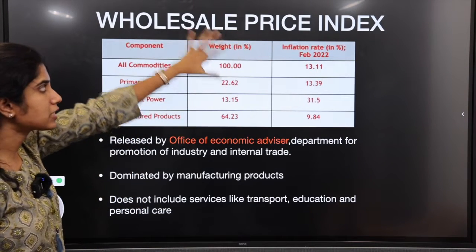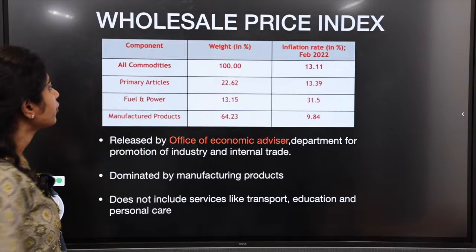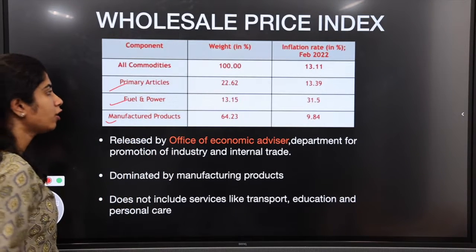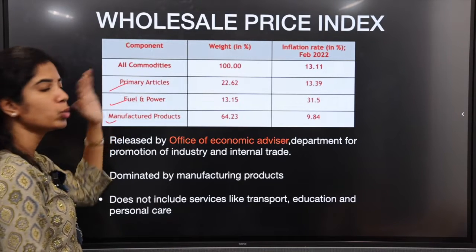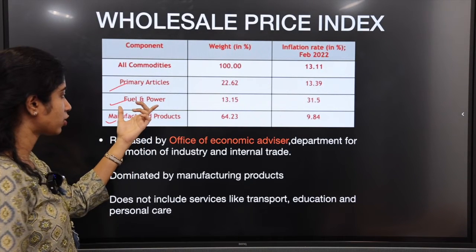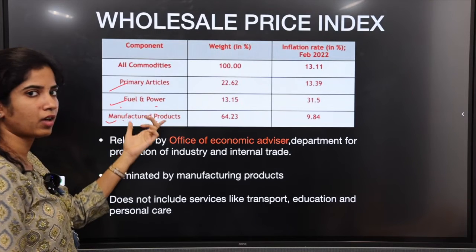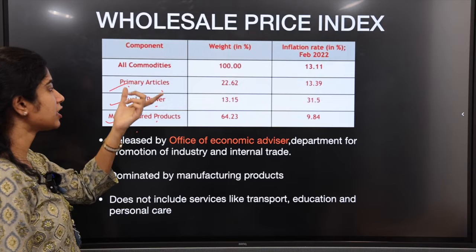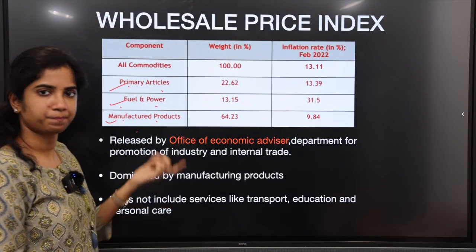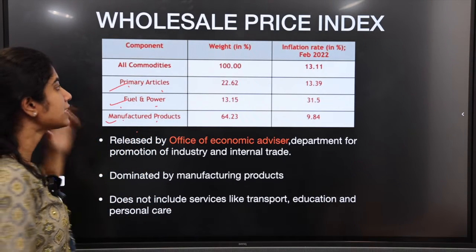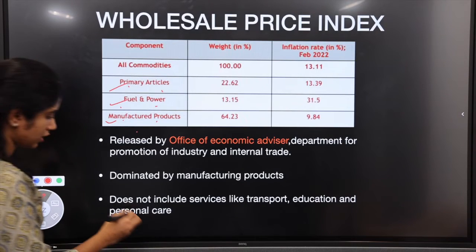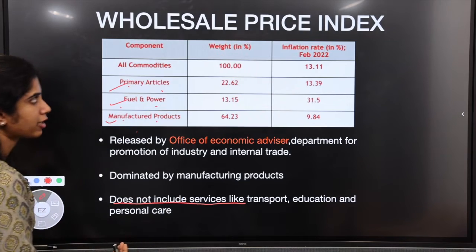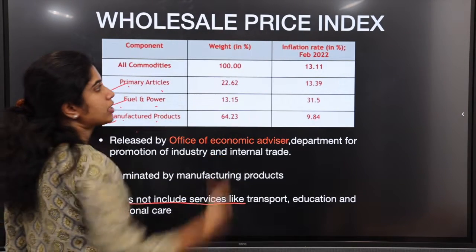Wholesale price index is based on wholesale rates. Here you have primary articles, fuel and power, manufactured products. So every good is covered here. Fuel is also covered, manufacturing, so TV, car, electronic devices, whatever you can manufacture, is here. Primary articles will be food. This does not include services. What are the services? For example, transport, education and personal care are not included in the wholesale price index.